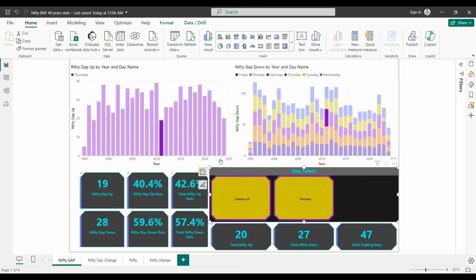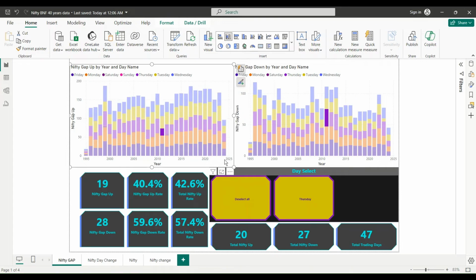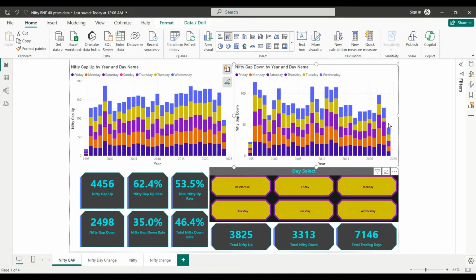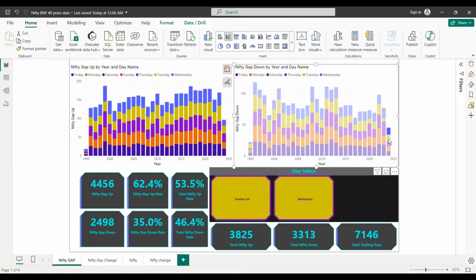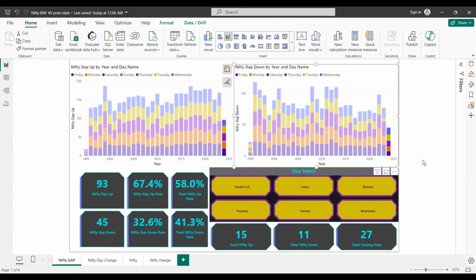Let's do select all and try to analyze the year. Let me select 2024. Okay, so 138 days of trading over, 57 down, 80 up, so still bullish, and ups are almost 67%.